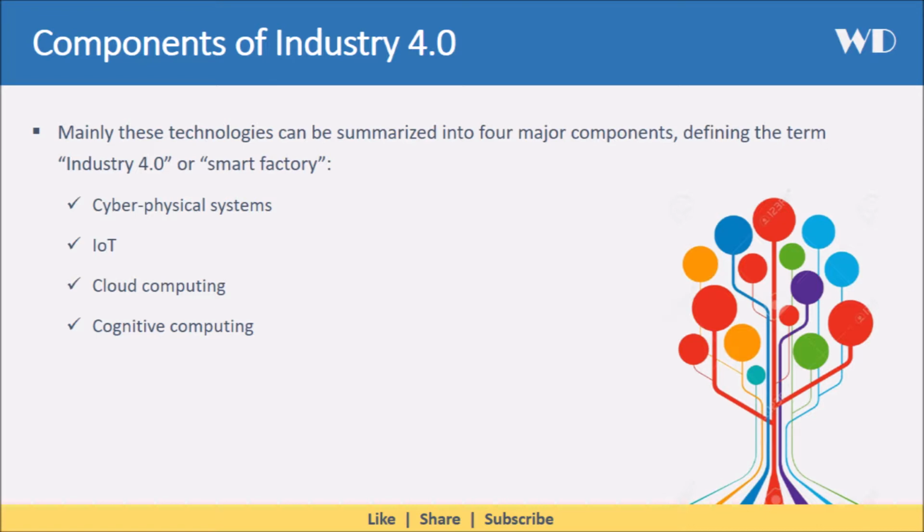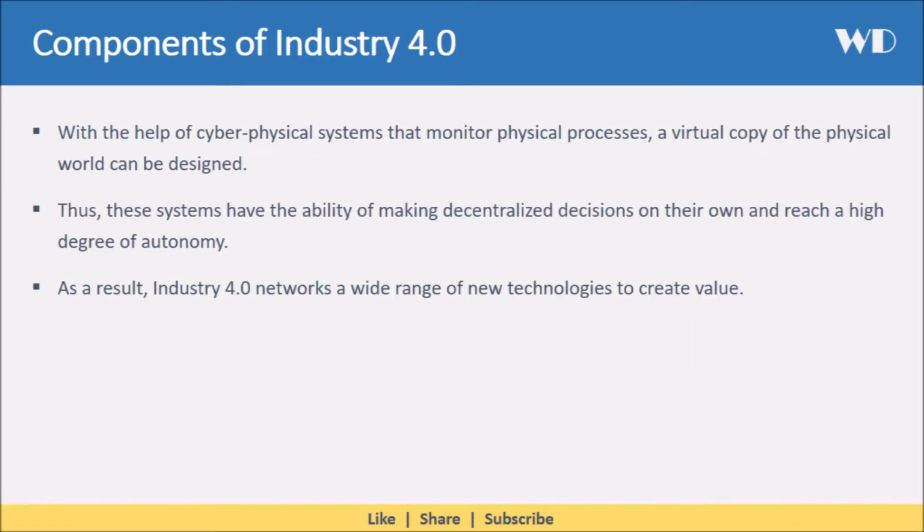Mainly these technologies can be summarized into four major components, defining the term Industry 4.0 or Smart Factory, which are cyber-physical systems, Internet of Things, cloud computing, cognitive computing. With the help of cyber-physical systems that monitor physical processes, a virtual copy of the physical world can be designed. Thus, these systems have the ability of making decentralized decisions on their own, and reach a high degree of autonomy. As a result, Industry 4.0 networks a wide range of new technologies to create value.